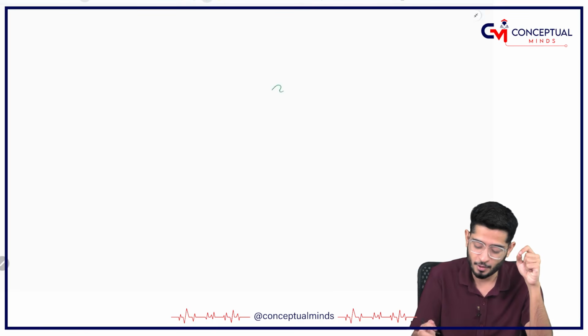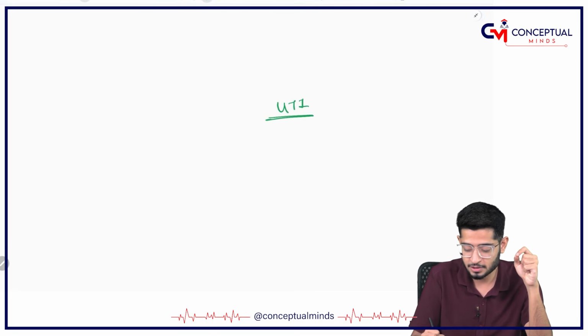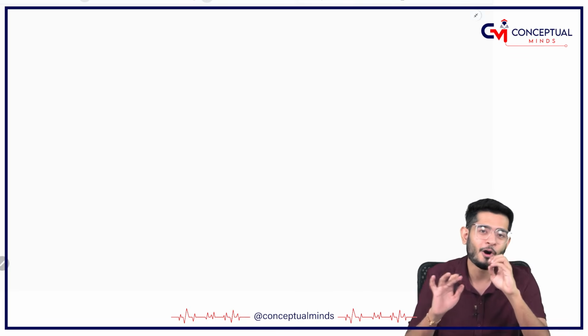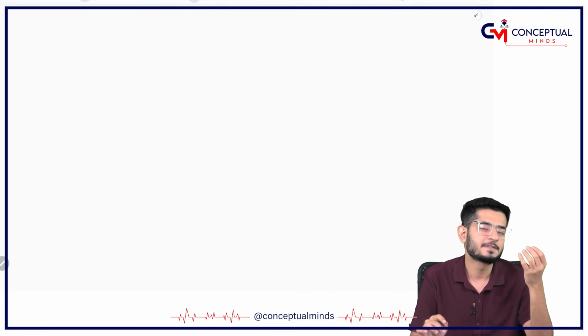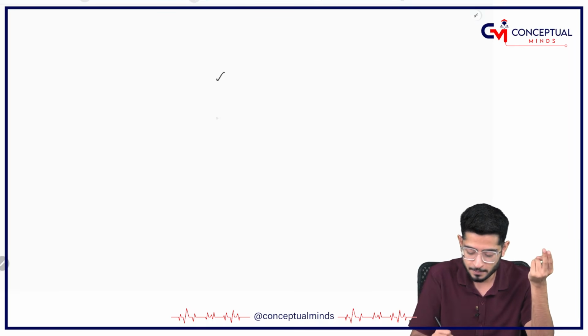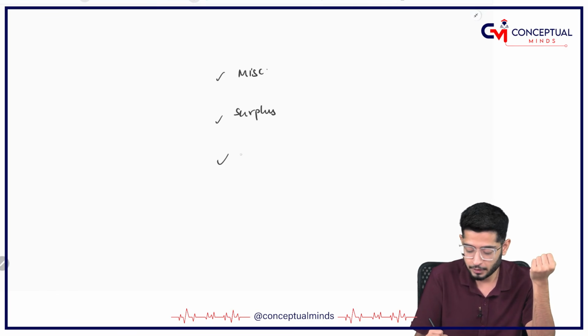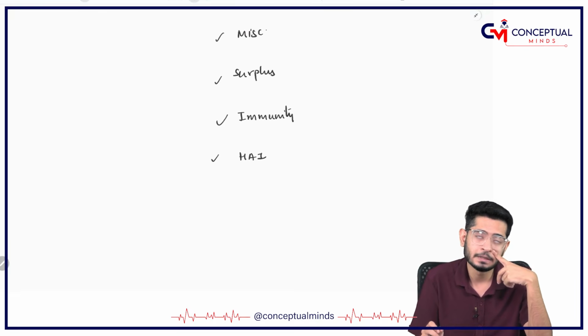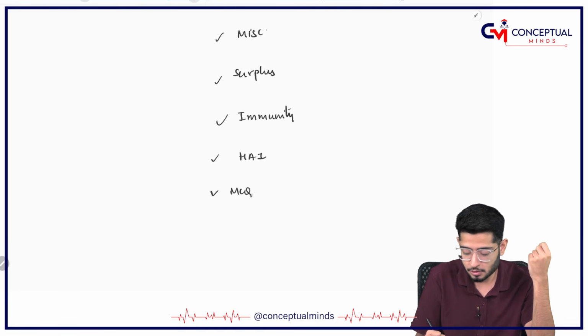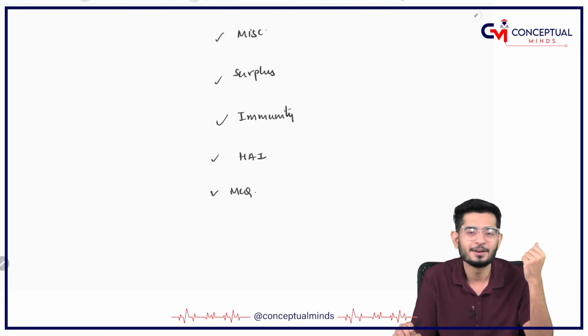This marks the end of our urinary tract infection, and yes, we are done with all the major systems. Now we are going to have some miscellaneous topics, some surplus topics. Okay, I'm writing it. Miscellaneous topics we'll do, some surplus topics we will do, and definitely we will do some of the major things like immunity, which is left, and definitely one more is going to be hospital acquired infections, and some MCQ practice is also planned. Let's see, we will have it.